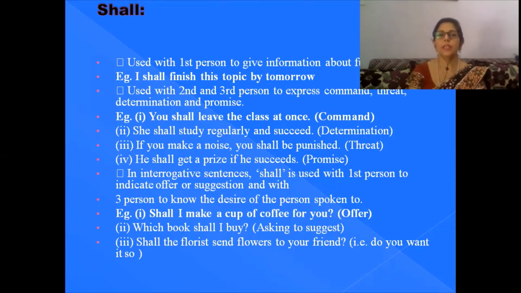She shall study regularly and succeed, if you wish to portray determination. In the next sentence, if you make a noise, you shall be punished. So if you want to threaten, in that case also you can use shall. He shall get a prize if he succeeds. This is a promise, you can see.